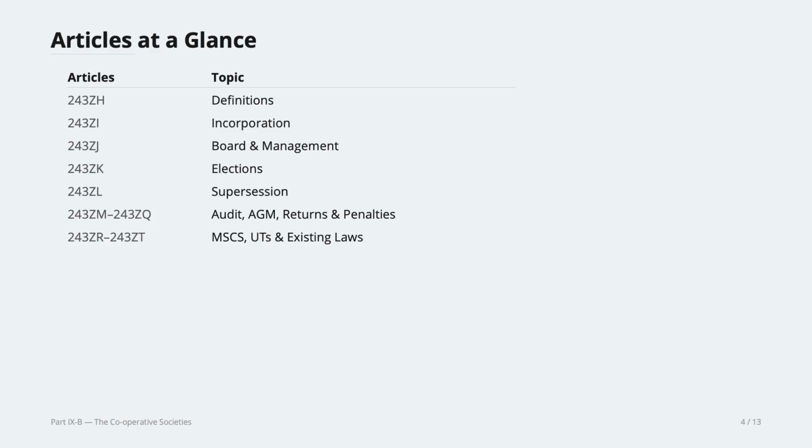243ZL will contain supersession. Supersession is a takeover of a cooperative society by an appointee of the government. When the board members of the cooperative society are no longer capable, or they misuse their funds, then at times of an emergency there is this method called supersession, in which the government appoints some individuals to run the cooperative society in the absence of board members.